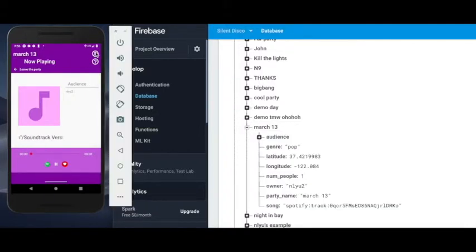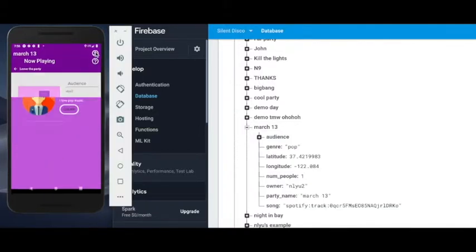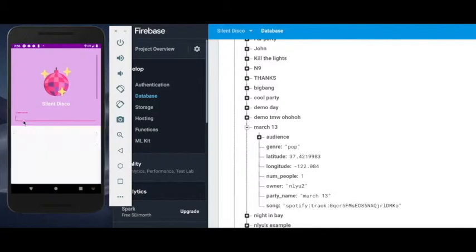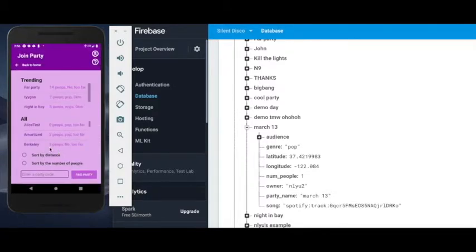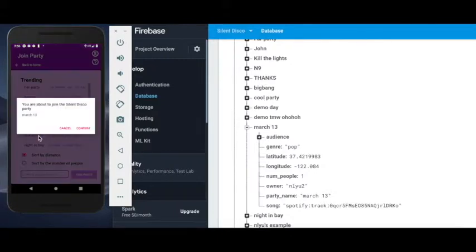Let's try to use another user to join March 13. For example, Carrie, sign in, join party. Yes, we can see March 13, and it's playing Frozen.